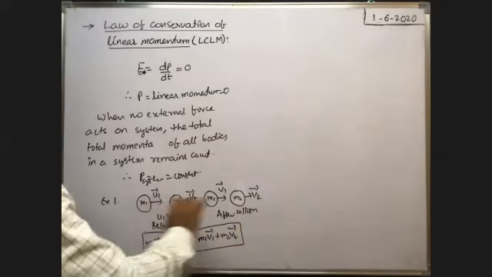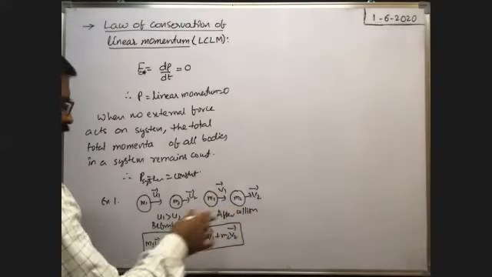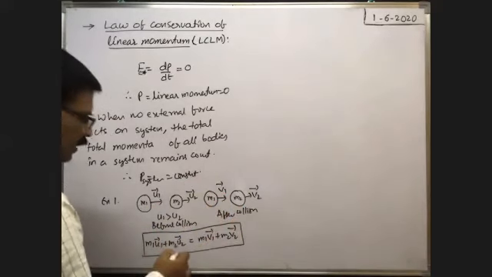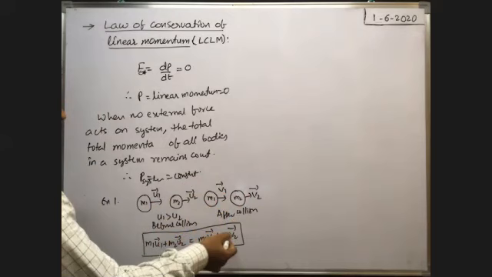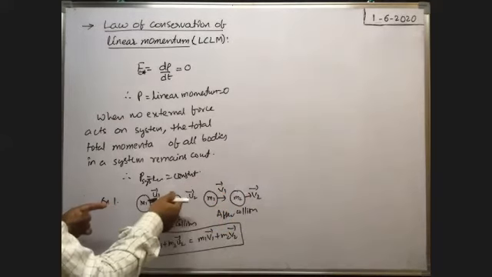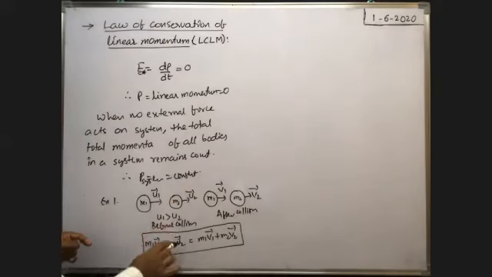Or, if the two bodies before and after collision travel along the same direction, we can write simply m1 u1 plus m2 u2 is equal to m1 v1 plus m2 v2. Suppose before collision this body travels in the opposite direction, then we have to substitute u2 as negative.